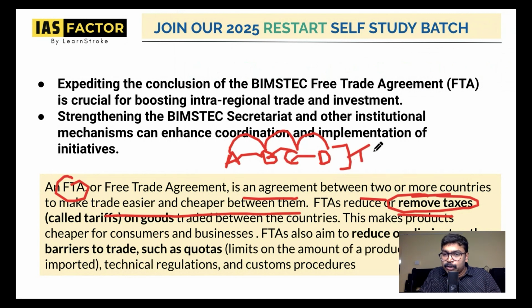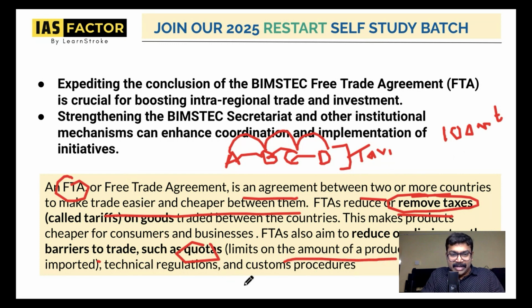They'll remove the tax or tariff, which means the goods will get more chances for sale, and it will also reduce or eliminate other barriers to trade, the non-tariff barriers such as quotas. Like a limit, you can only export or trade at most, say, 100 million tons of apples. No, there are no particular quotas. You can create more exports, and it will be an elimination of limits, quotas, technical regulations, customs procedures. So all the tax, everything will be favorable.